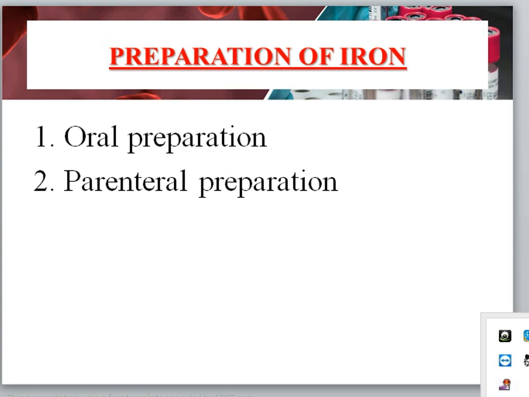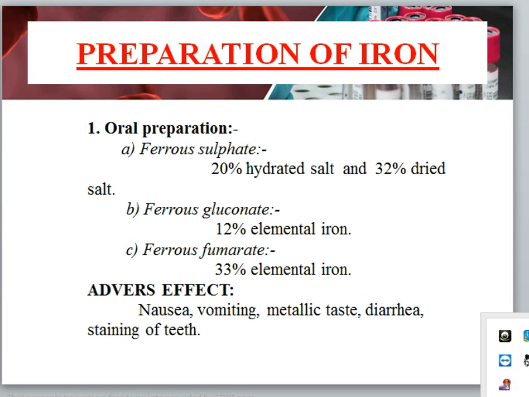Next is preparation of iron. First is oral preparation, second is parenteral preparation. In oral preparations, first is ferrous sulfate, 20% hydrated salt and 32% dried salt. Second is ferrous gluconate, 12% elemental iron. Third is ferrous fumarate, which is 33% elemental iron. Next are the adverse effects: nausea, vomiting, metallic taste, diarrhea, staining of teeth.